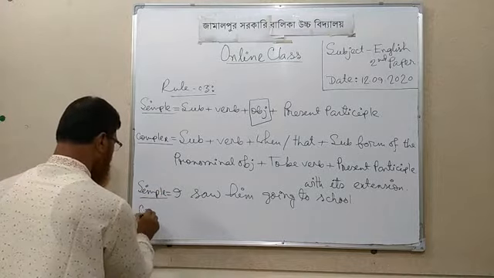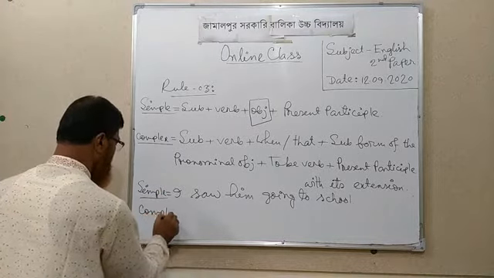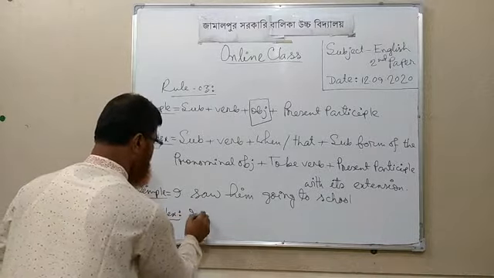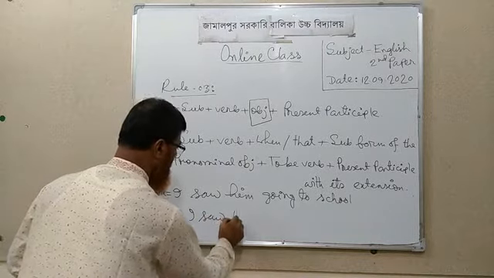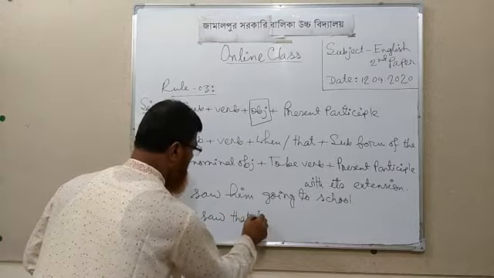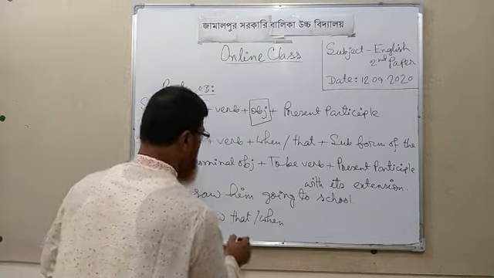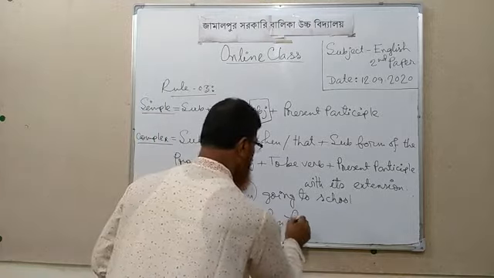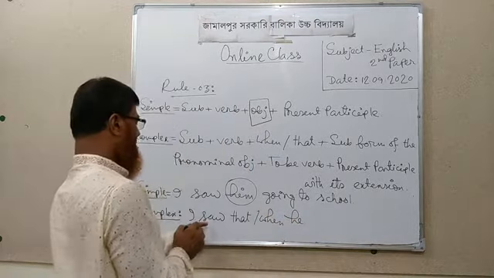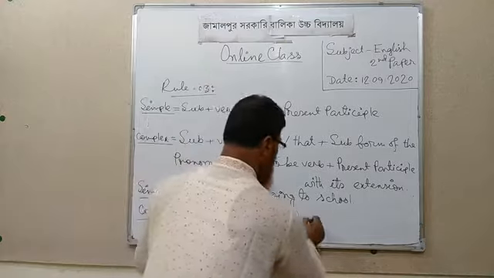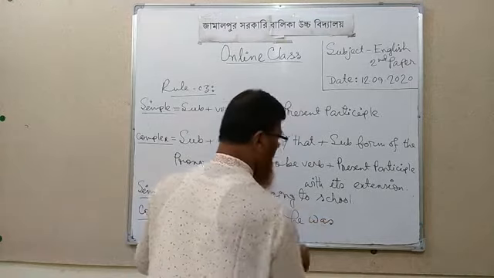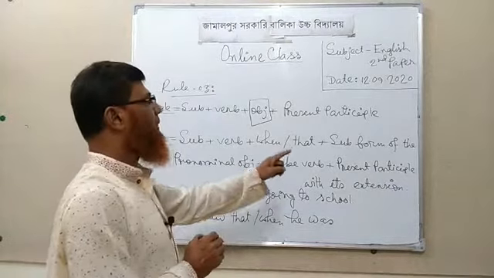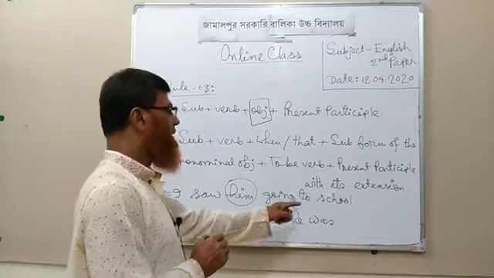We can change this sentence into a complex sentence by following this structure, such as: I saw that, or when, the subject form of this pronominal object, he, and then the to be verb according to tense, we can use here was, and then the rest of the sentence, or present participle with its extension.